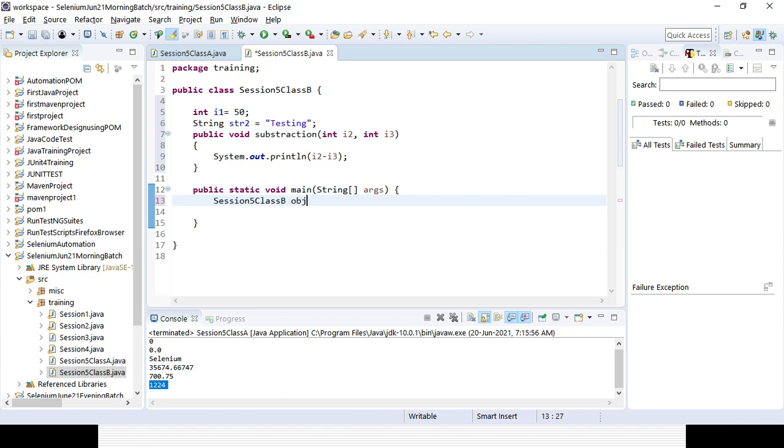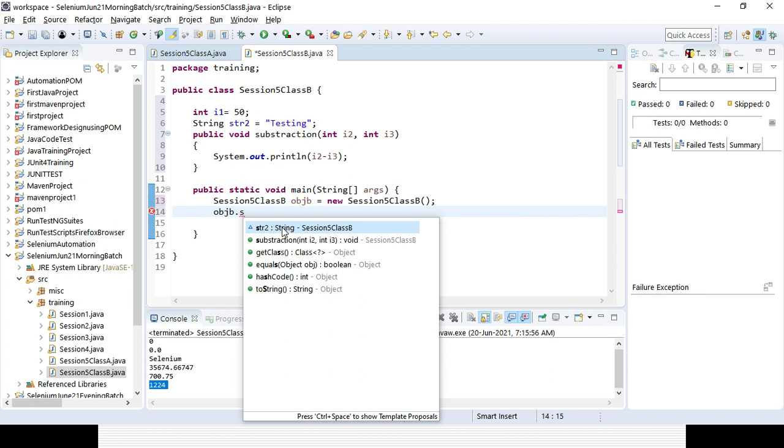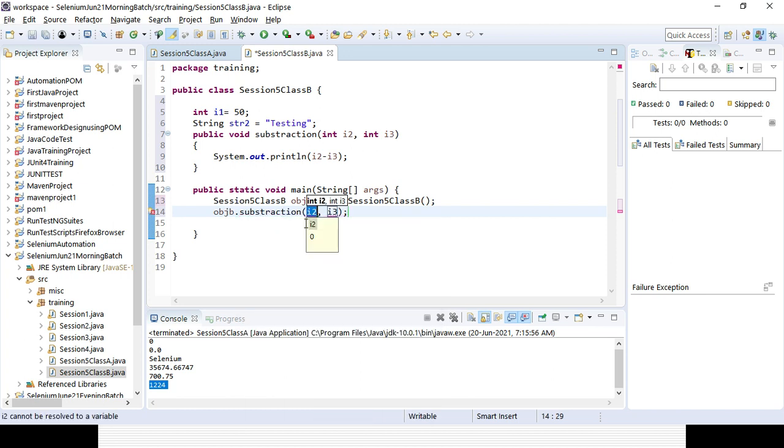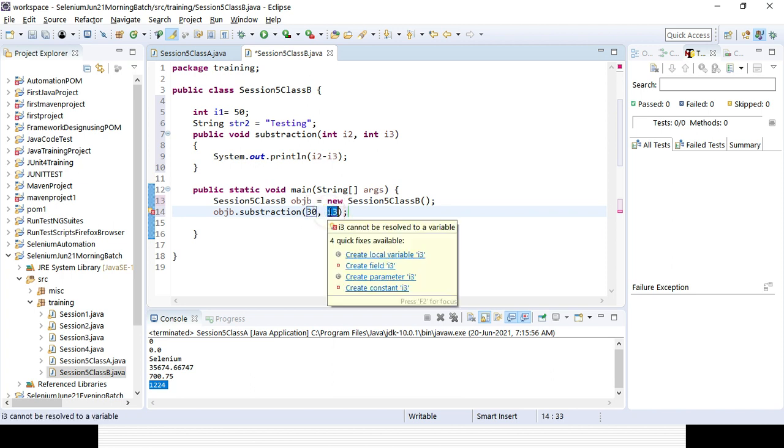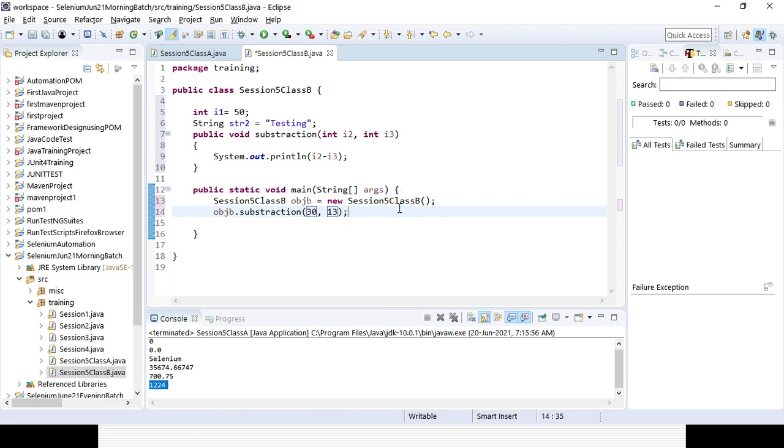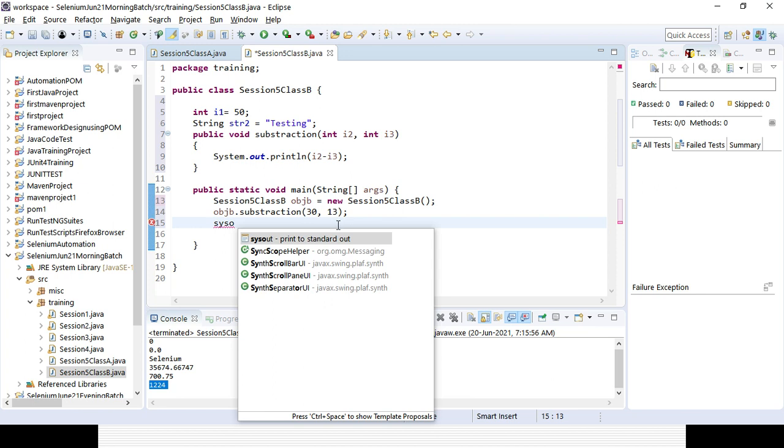Now definitely in case I am creating a class here, object B equal to new object B for that particular class. Okay, and definitely with the help of that object I can access all the important methods or variables in that particular class. So I can use the subtraction method. I will give integer 30 and 15. So definitely you can use subtraction, right. I will be using the print method here.